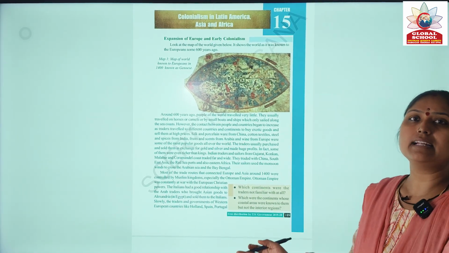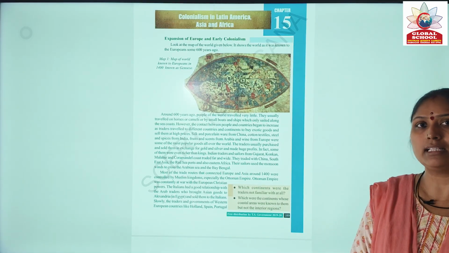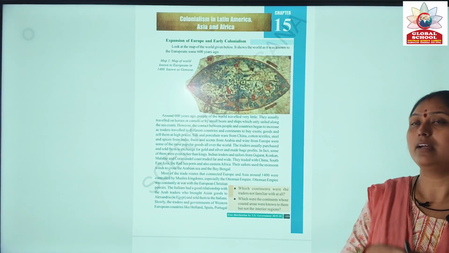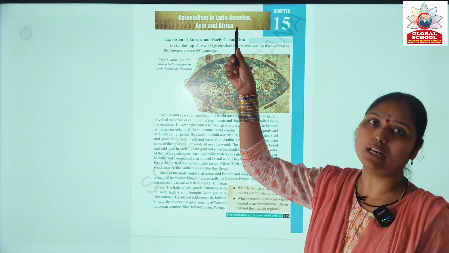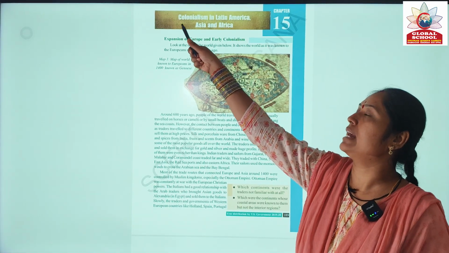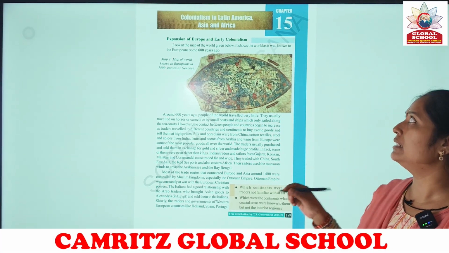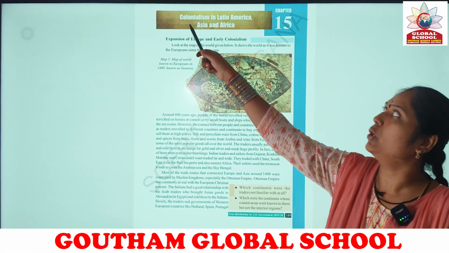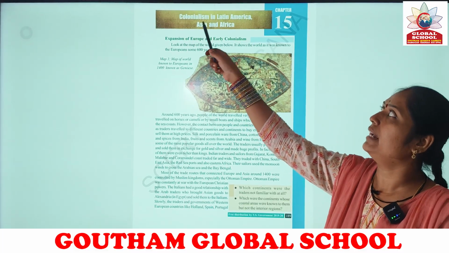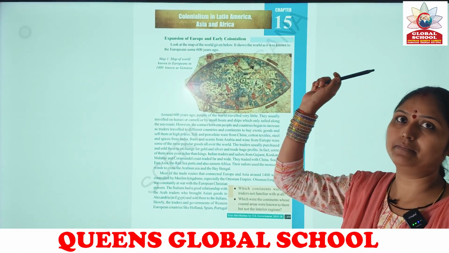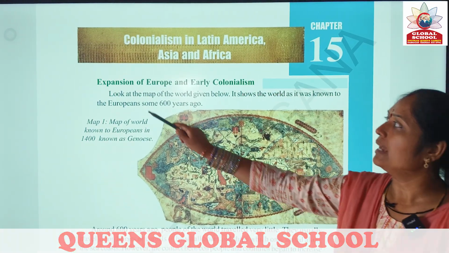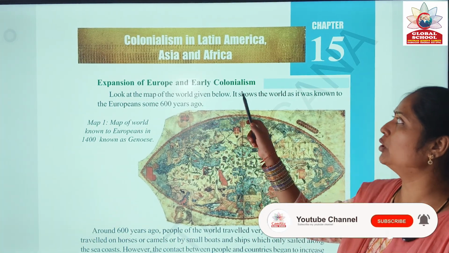The colonizing country created colonies in the areas which they occupied, which is nothing but creating colonies. In fact, it is known as colonialism. So in this chapter 15, colonialism in Latin America, Asia and Africa, we are now starting with the chapter, expansion of Europe and early colonialism.